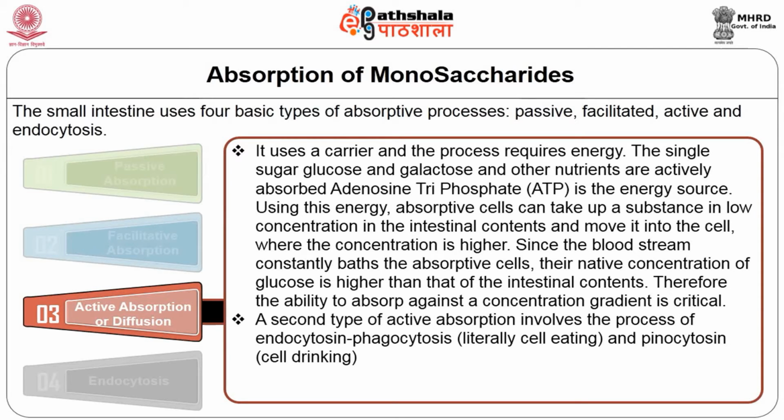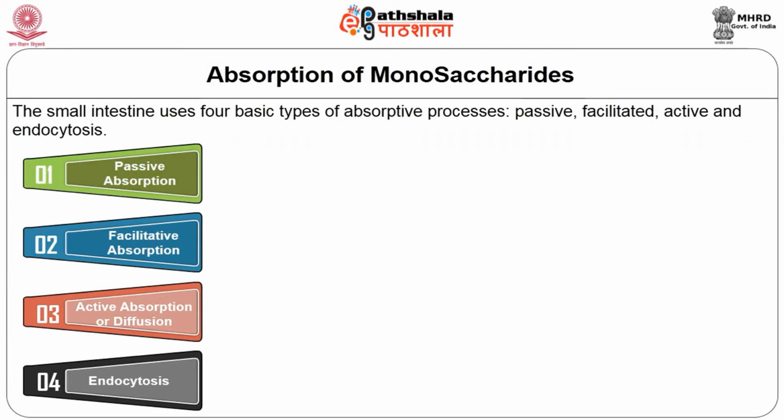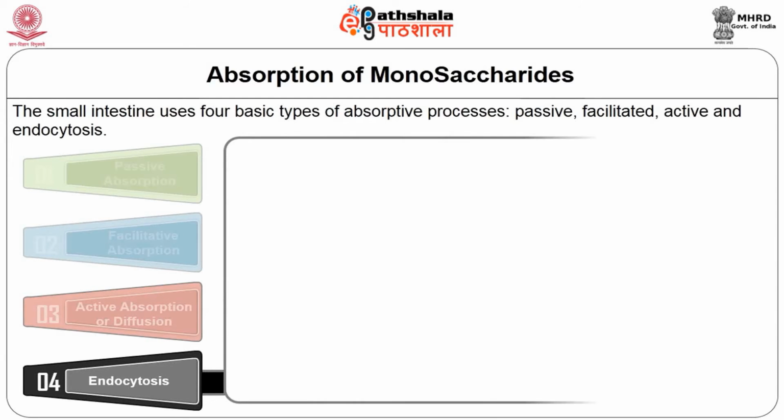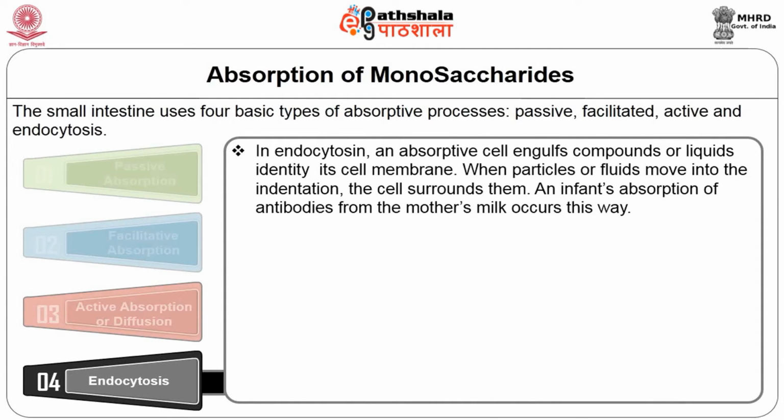A second type of active absorption involves the process of endocytosis: phagocytosis, literally cell eating, and pinocytosis, cell drinking. In endocytosis, an absorptive cell engulfs compounds or liquids by indenting its cell membrane. When particles or fluid move into the indentation, the cell surrounds them. An infant's absorption of antibodies from mother's milk occurs this way.